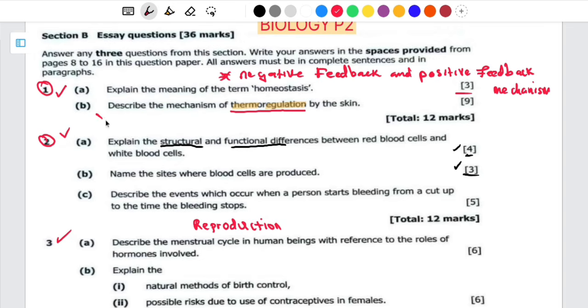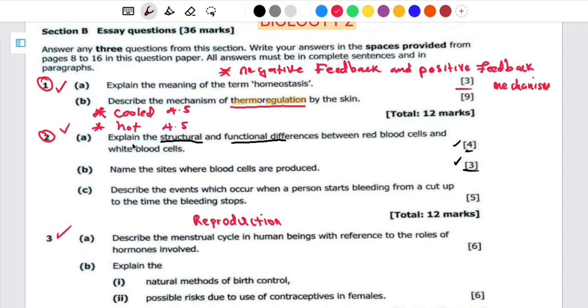One, it can be in a cold state, as well as in a hot state. There are only 2 states here that you have to explain. So one state is going to carry, let's say, 4.5 marks, and the other one is going to carry 4.5 marks. So you have to divide it wisely. Make sure that you balance up the points.